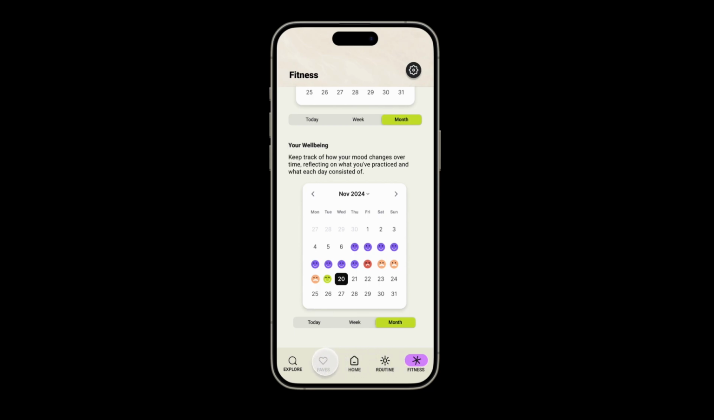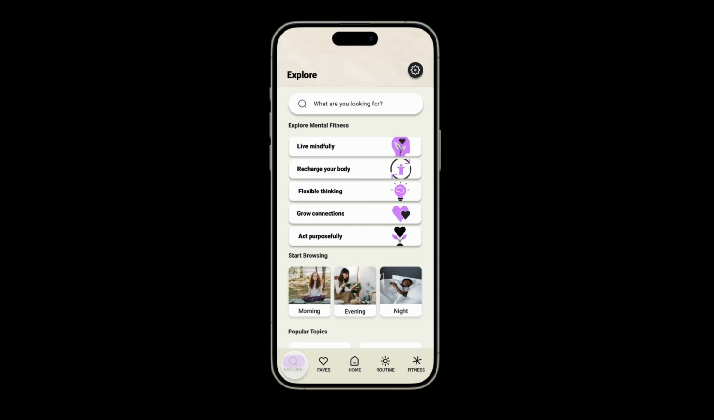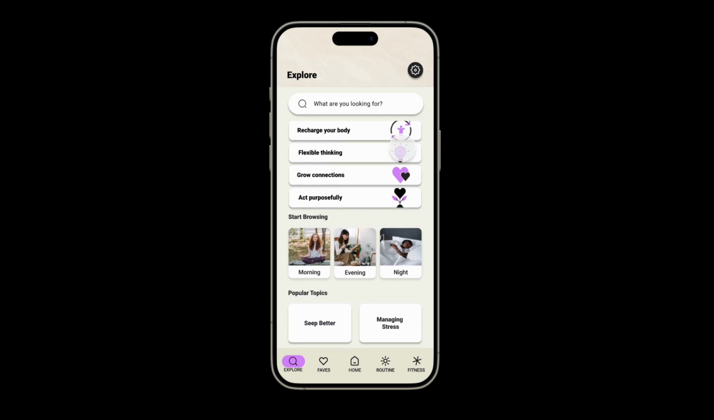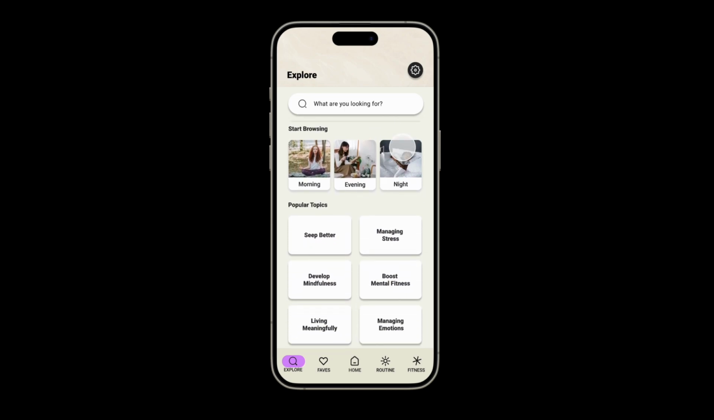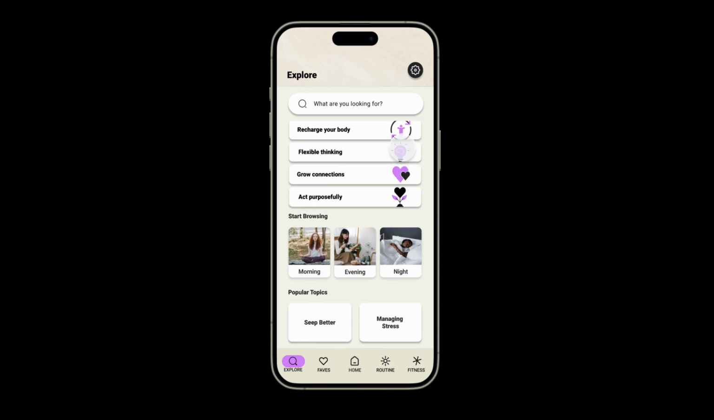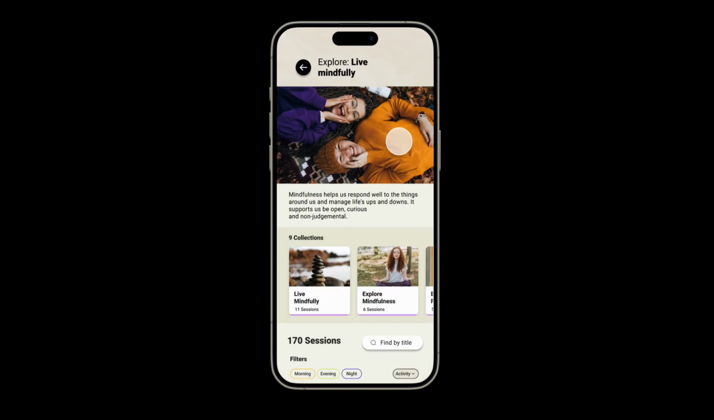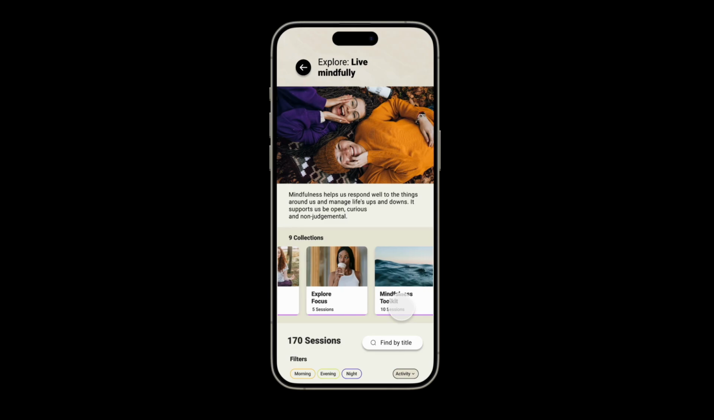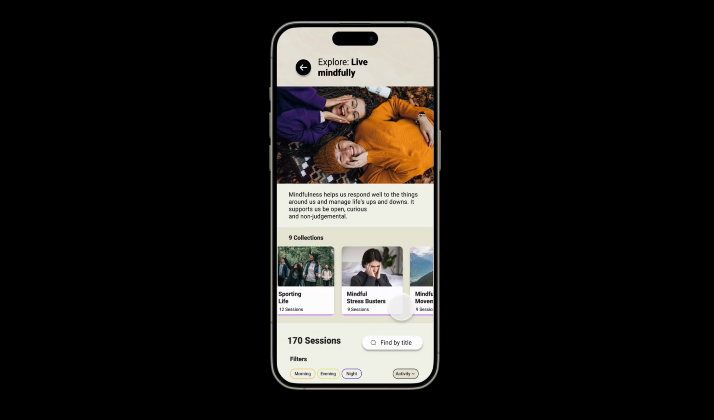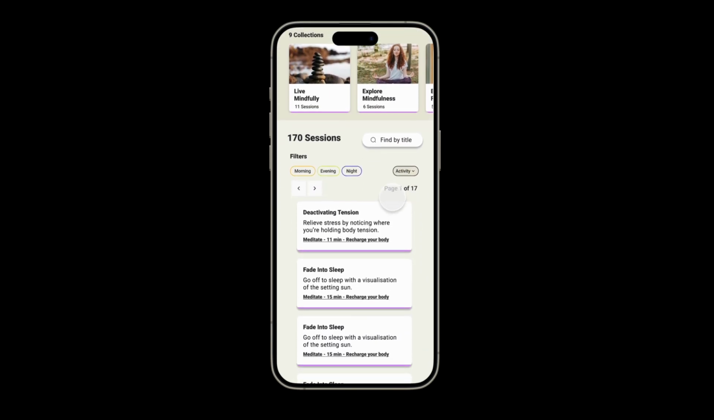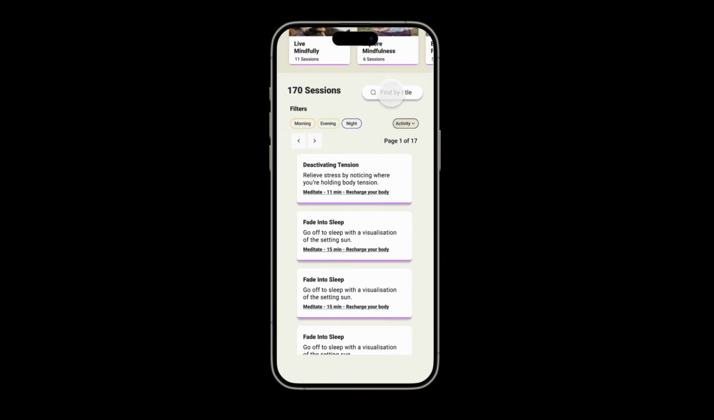Another element that was changed was the sport screen, and now users have sets for their morning, evening, and night, and popular topics per user input. Once they go to each session, they will be presented, as they normally would, with their collections, but now users have the options to filter by the time of day, find by the title, or filter by activity.